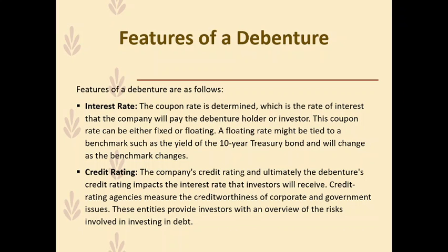Whereas a floating rate is tied to some benchmark, say for example LIBOR, which is London Interbank Offer Rate, or MIBOR, which is Mumbai Interbank Offer Rate. This floating rate is influenced by the rate in existence on that benchmark. A floating rate might be tied to a benchmark such as the yield of a 10-year treasury bond and will change as the benchmark changes. That is why it is called a floating rate, because it is not fixed. It keeps on changing.